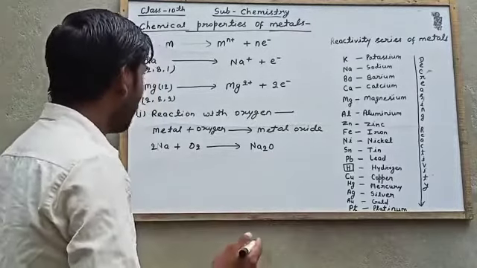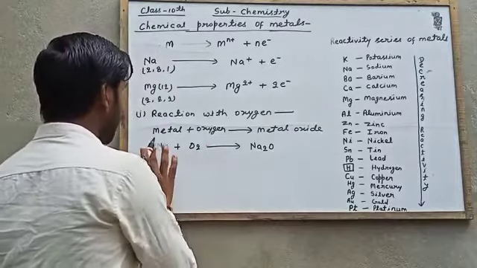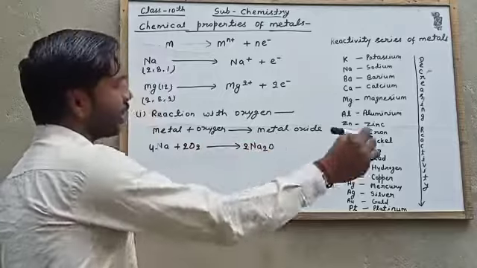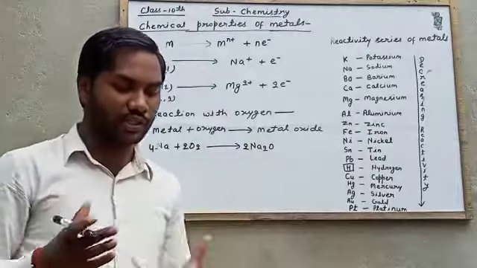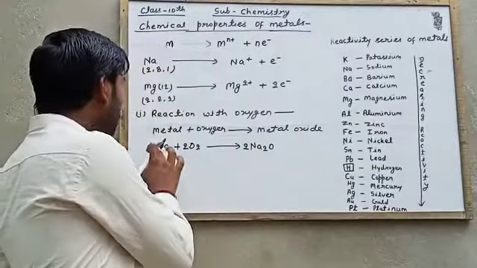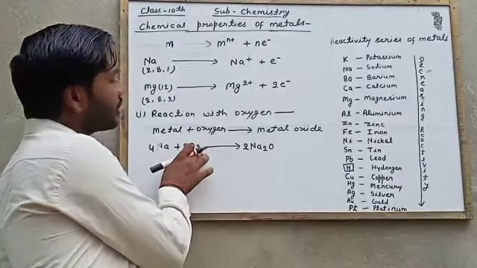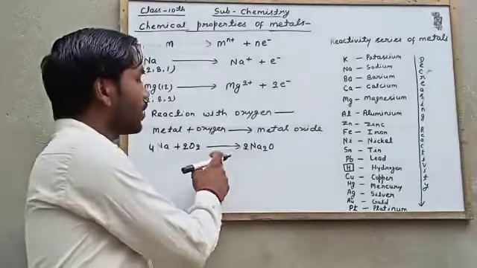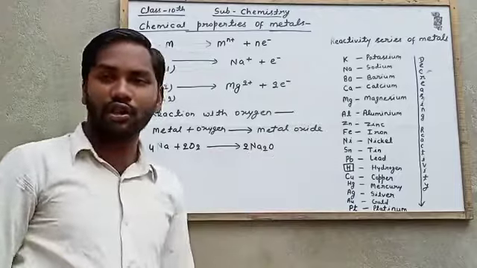Now we will balance the reaction: 4Na plus O2 gives 2Na2O. You can see here sodium reacts with oxygen without any heat. Here no heat is represented, and it forms its oxide.